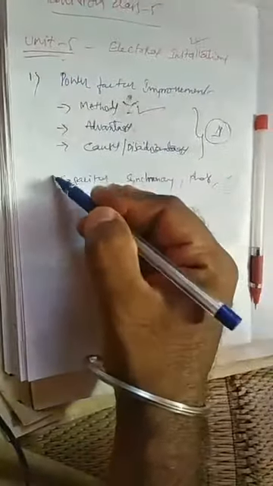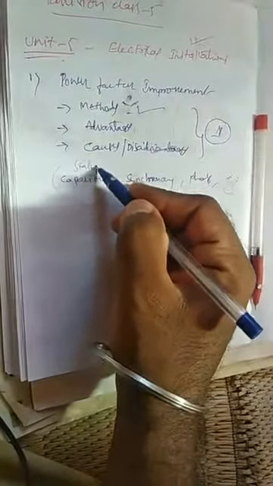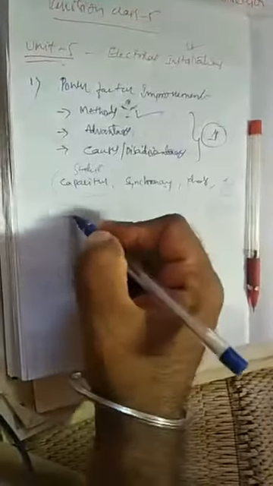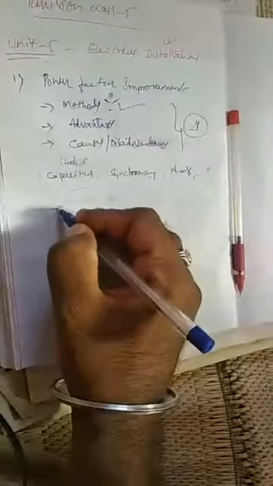Related to this, one question was: using which method can power factor be improved? I had given all these three plus all of the above, and all of the above was the correct answer, right? Using all the methods you can improve it. Obviously, they will give you static capacitor in the exam. Study this very well. Then advantages, you already know; I have given them in the notes, right?